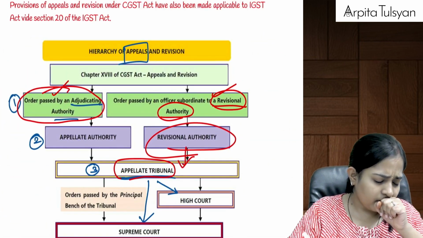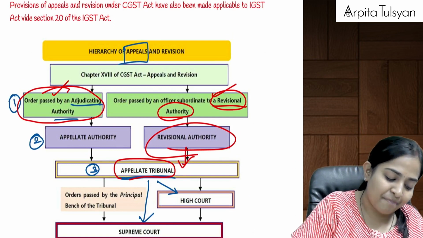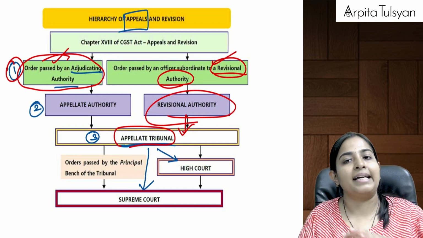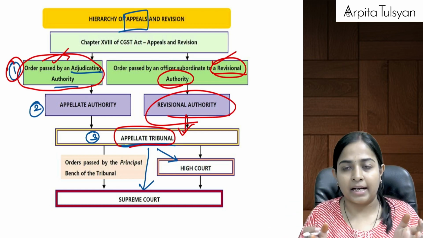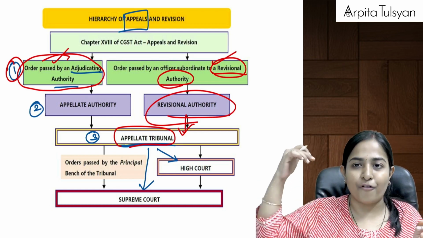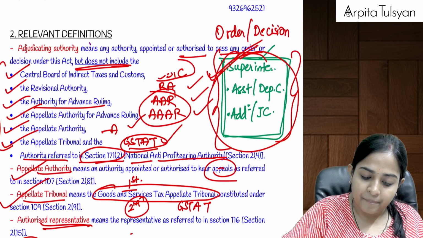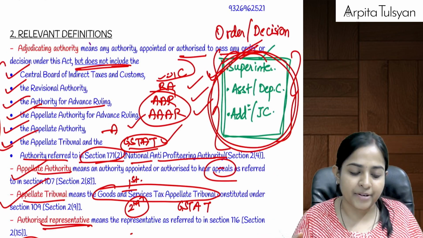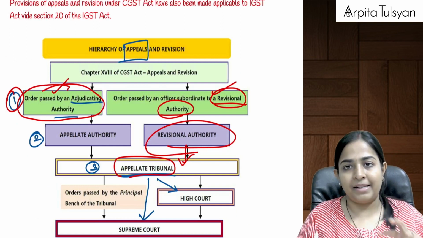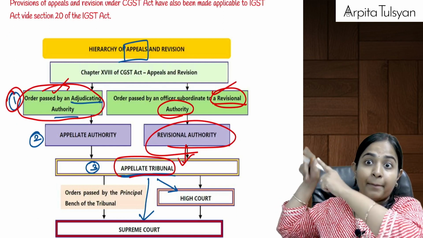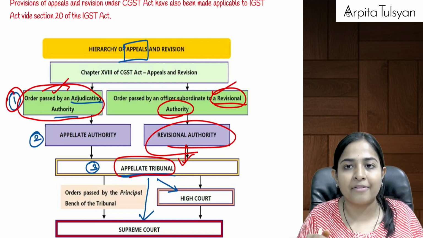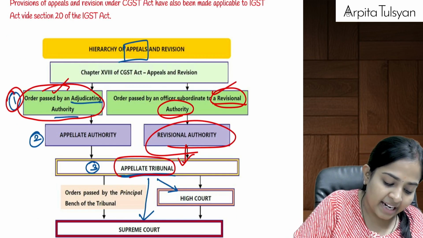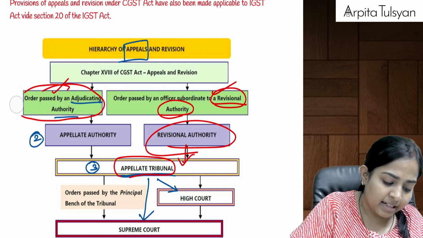Now, if they have passed any particular order, and if any of the parties, either the taxpayer or the department, is not happy, department meaning the officers above these people, like your commissioner, principal commissioner, etc., then they can go and file an appeal before the appellate authority.